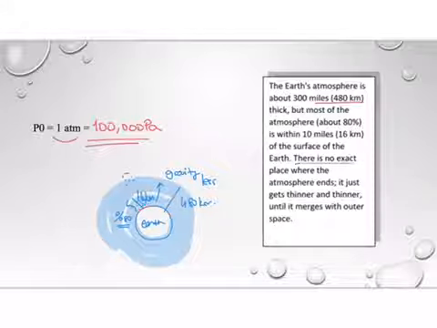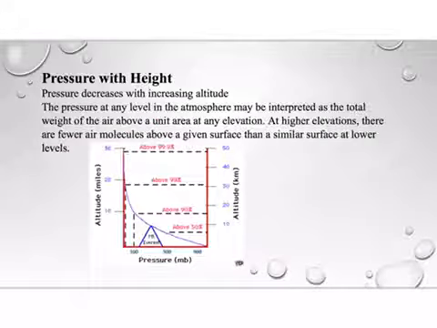There's no exact place where the atmosphere ends. It just gets thinner and thinner until it merges with outer space. Here you see the change of pressure with height. As the altitude gets higher, there's a decrease in atmospheric pressure, because at higher elevations there are fewer air molecules above a given surface than above a similar surface at lower levels.